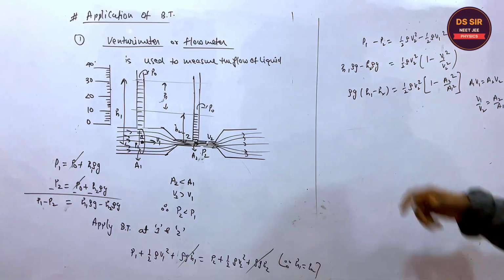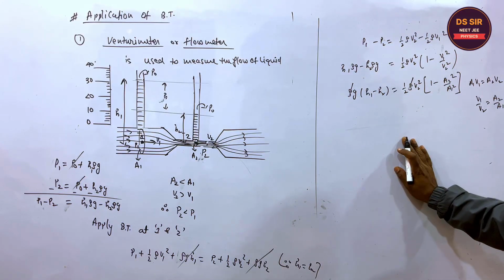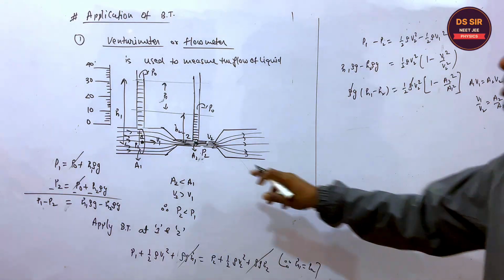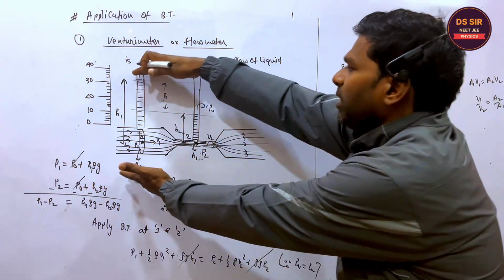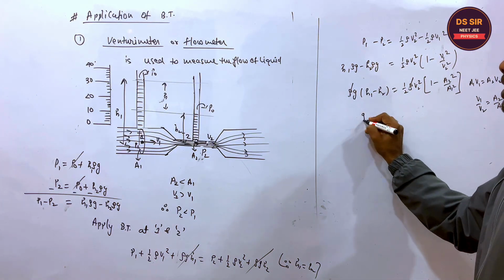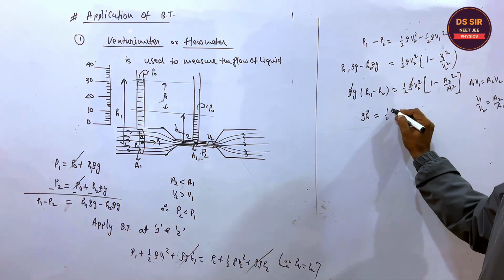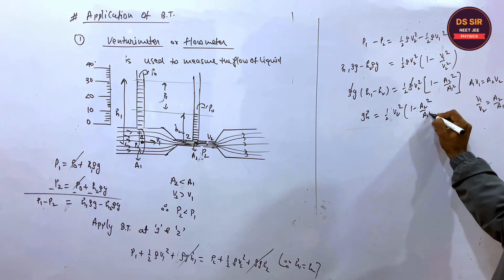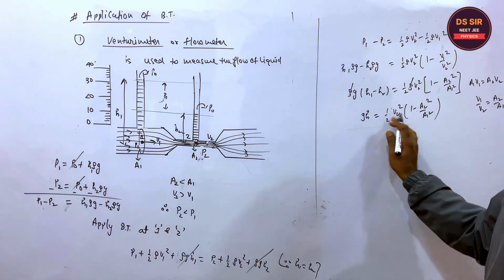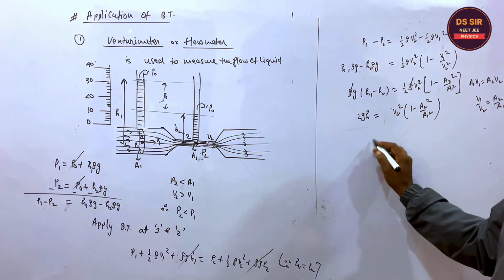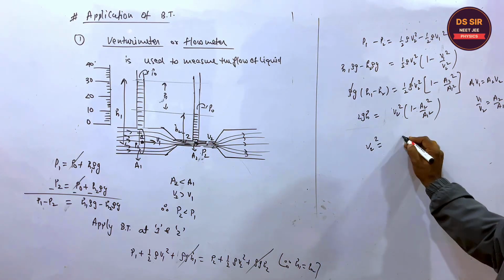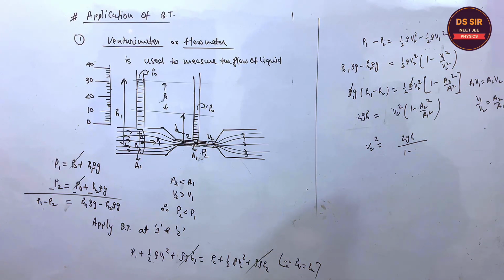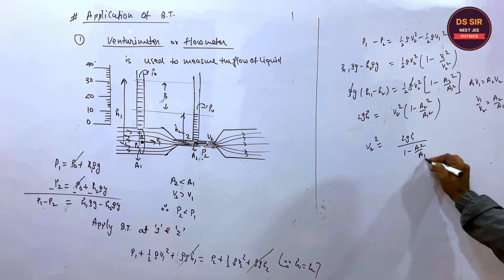So rho g H, rho will cancel out, right? H1 minus H2 is equal to what? H is equal to half V2 square times 1 minus A2 square upon A1 square. I think you understand this. So V2 square is 2gH upon 1 minus A2 square upon A1 square.